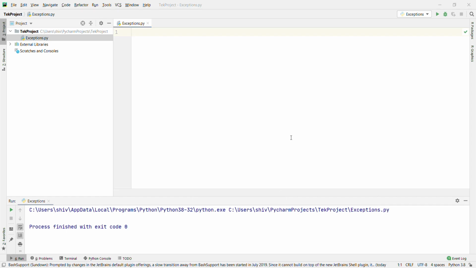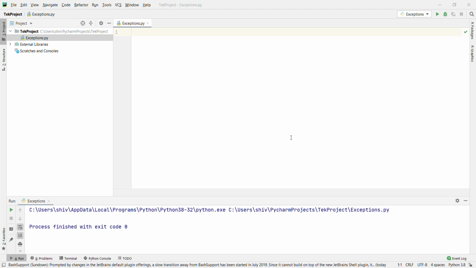So what is an exception? An exception is an event which occurs during the execution of a program that disturbs the normal flow of the program's instructions. In general, when a Python script encounters a situation that it cannot cope with, it raises an exception. When a Python script raises an exception, it must either handle the exception immediately, otherwise it will terminate and quit.